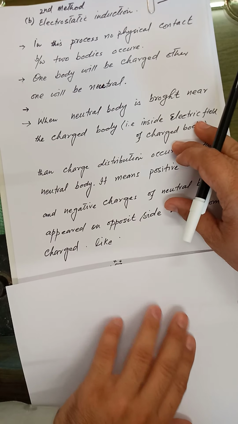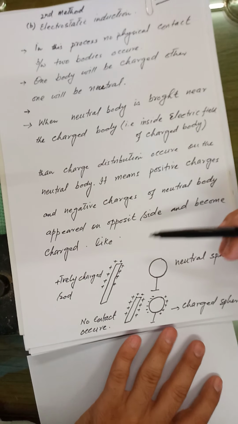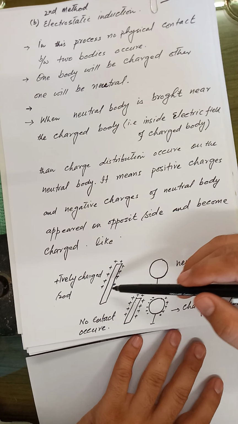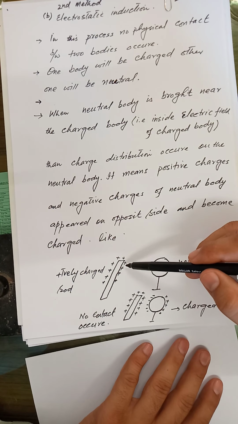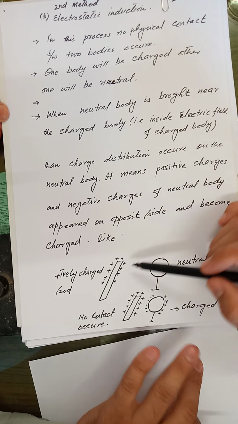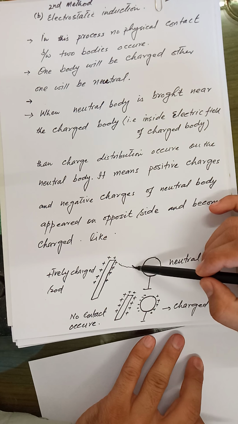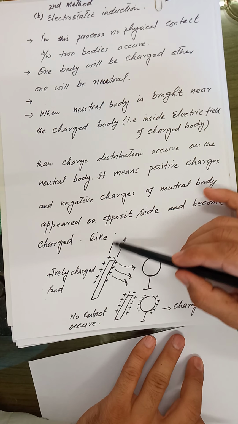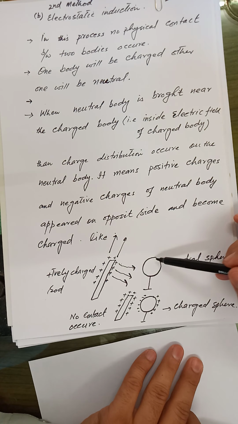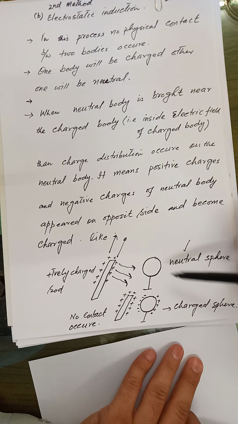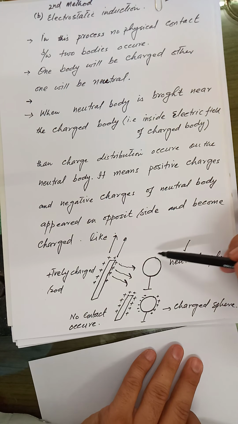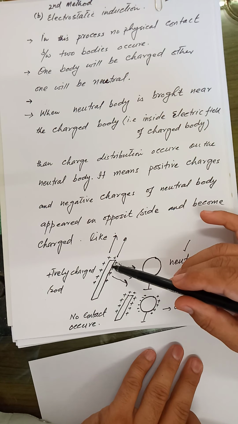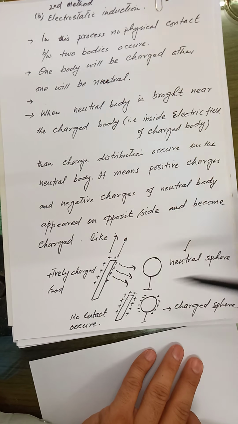For this we have a simple example. Let's suppose we have a charged rod as shown in the figure, and this rod is positively charged. So there will be a field around this positively charged rod like this. Now on the other hand, there is a neutral sphere which has no charge, but this sphere is out of the field of the positively charged rod.